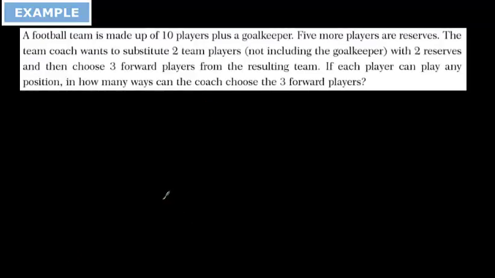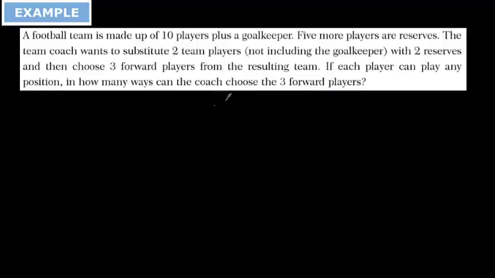Okay, in this question a football team is made up of 10 players plus a goalkeeper. 5 more players are reserves. The team coach wants to substitute 2 team players, not including the goalkeeper, with 2 reserves, and then to choose 3 forward players from the resulting team. If each player can play in any position, in how many ways can the coach choose 3 forward players?